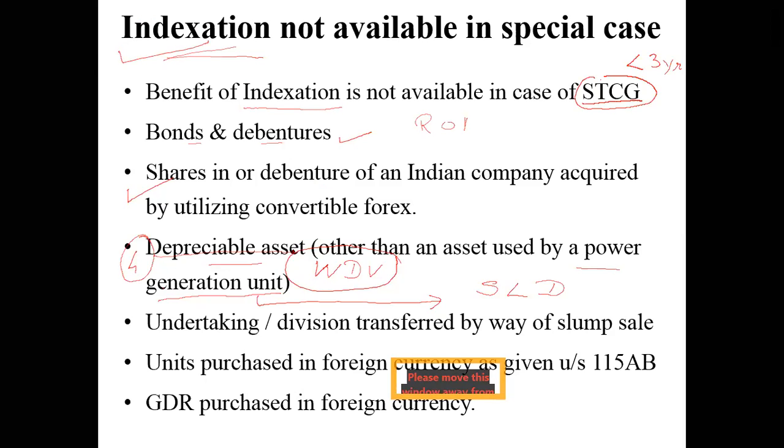Clear? Next, it is very important for you to understand the concept of slump sale. Can anyone explain to me what you mean by this word? What do you mean by the word slump sale? Can anyone explain to me?